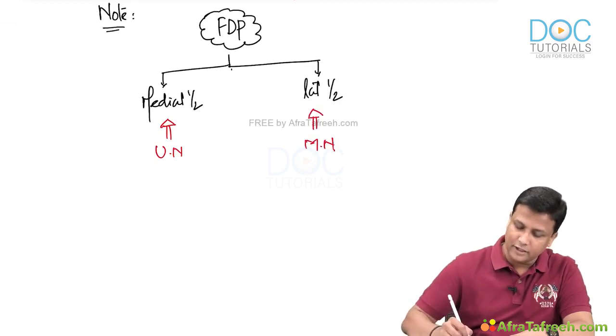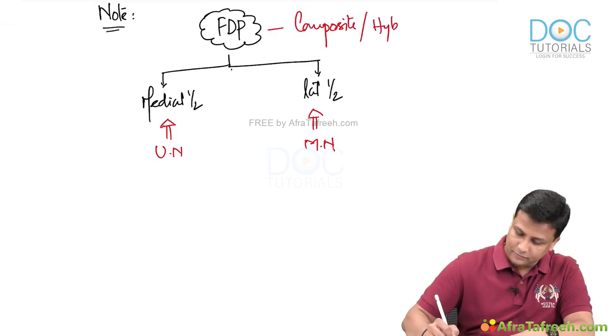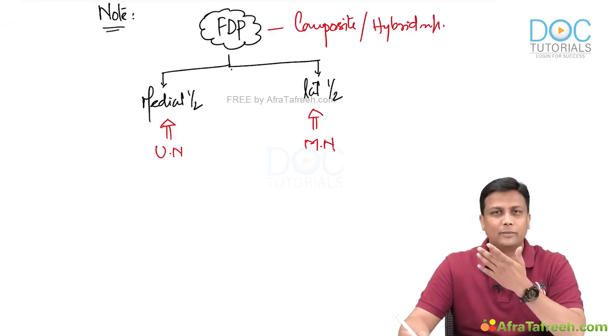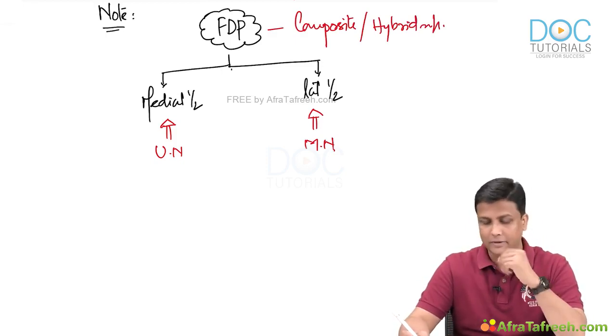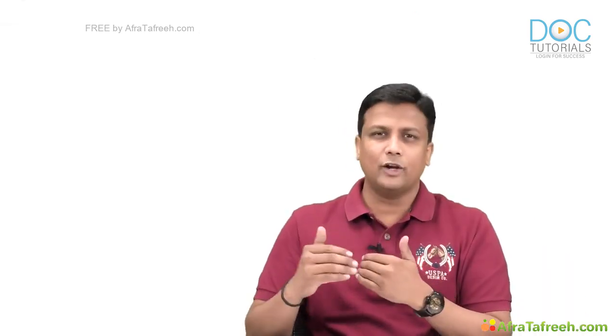So therefore, FDP you can add to the list of composite muscles, guys, or hybrid muscles. In this manner, one by one, whatever hybrid muscles we come across in the entire anatomy, we'll keep making a list of them here, sir. Fine. Now we are continuing with our ulnar nerve.